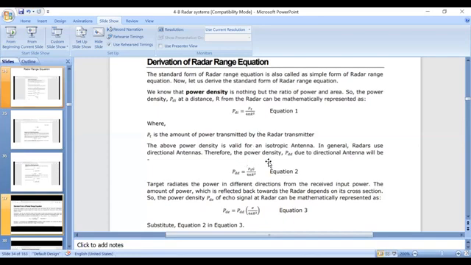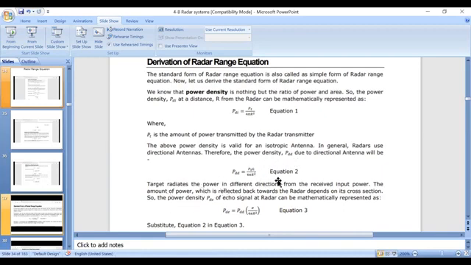Okay, but in real applications, we use the antenna as a directional antenna. For a directional antenna, in addition to the power transmitted, we also consider gain. That's why the isotropic source power density is represented as PDI, and the directional antenna power density is represented as PDT, which is given as PTG by 4 pi r square. In addition, we consider the gain of the directional antenna, because a directional antenna directs its energy in a particular direction with a narrow beam.